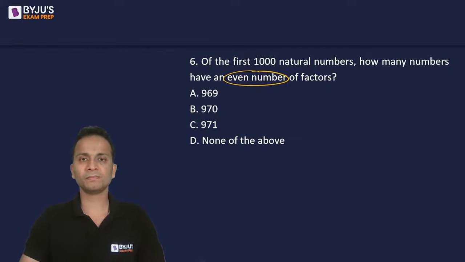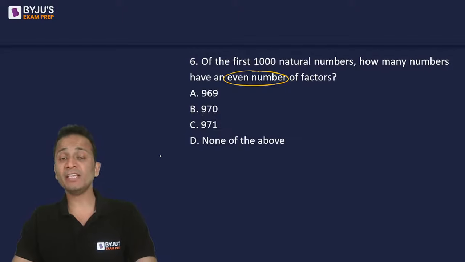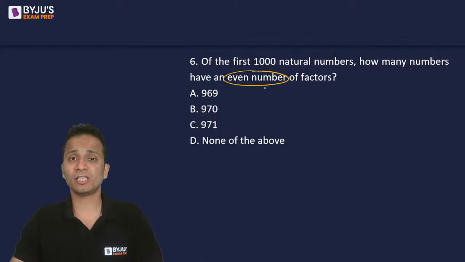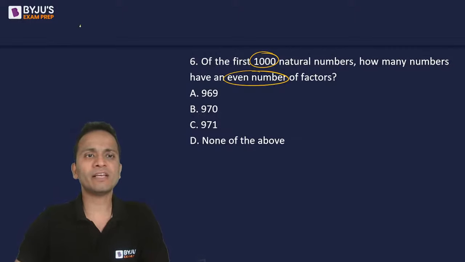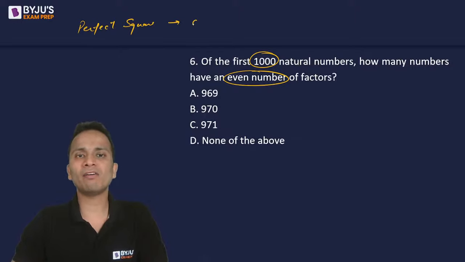How many numbers have an even number of factors out of the first 1000 natural numbers? So I was telling you that this is the basic property of perfect squares. The concept used will be the number of factors. So if a number is a perfect square, it will always have an odd number of factors.